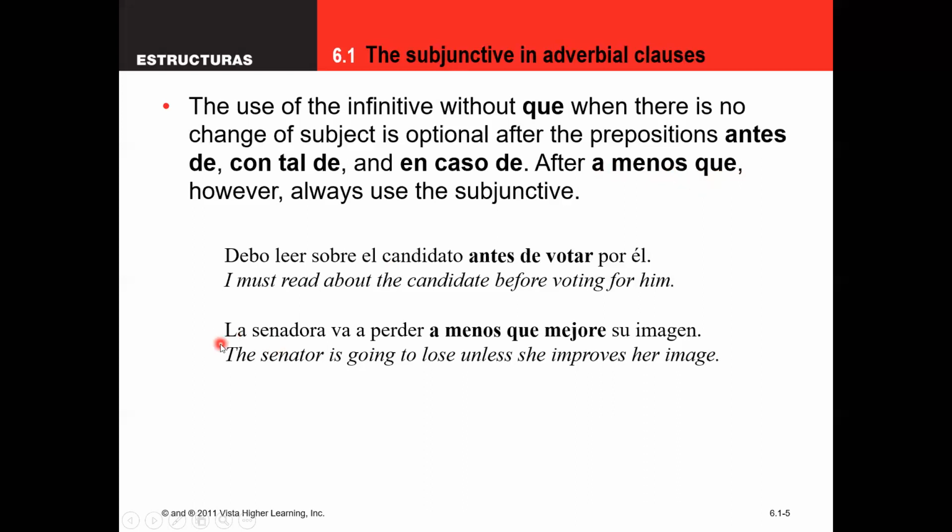As you can see here as an example, the senator is going to lose unless she improves her image. Now, the senator is the subject of this main clause, and the one that's improving is also the senator. So unless the senator improves her image, that's still going to be the same subject, which normally would mean we use the infinitive. But with a menos que, it's a little bit special. We're going to use the subjunctive no matter what.